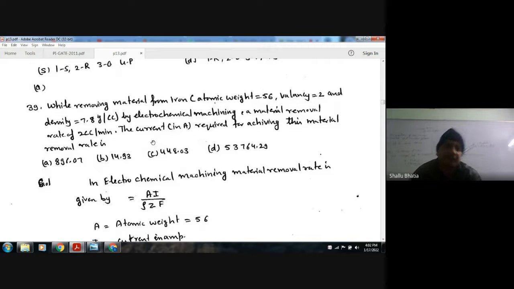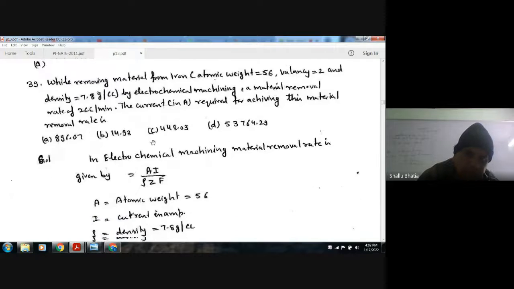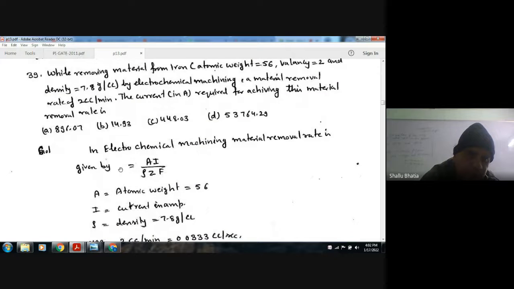The current in ampere required for achieving this material removal rate is: option A 96.07, option B 14.93, option C 448.03, option D 53764.29. In electrochemical machining, the metal removal rate is given by A I divided by rho Z F. The metal removal rate is given as 2 centimeter cube per minute, or we can convert it into centimeter cube per second by dividing it by 60.